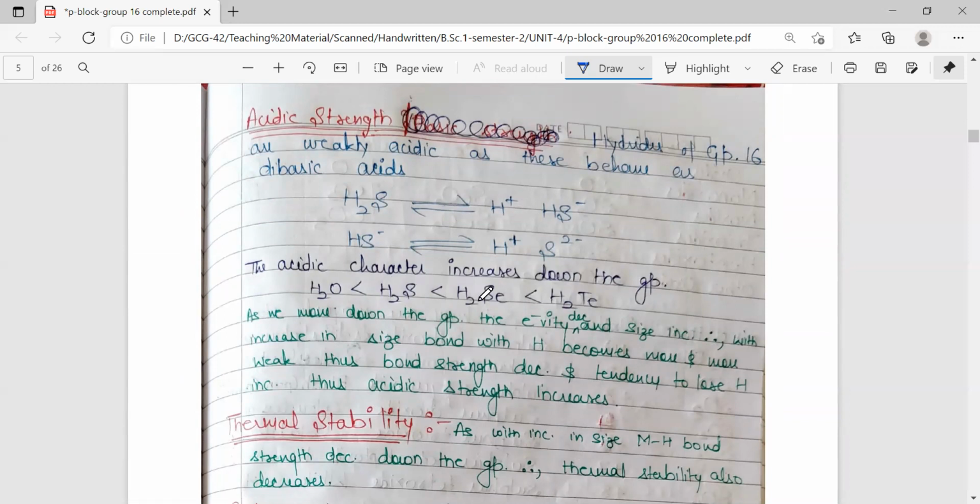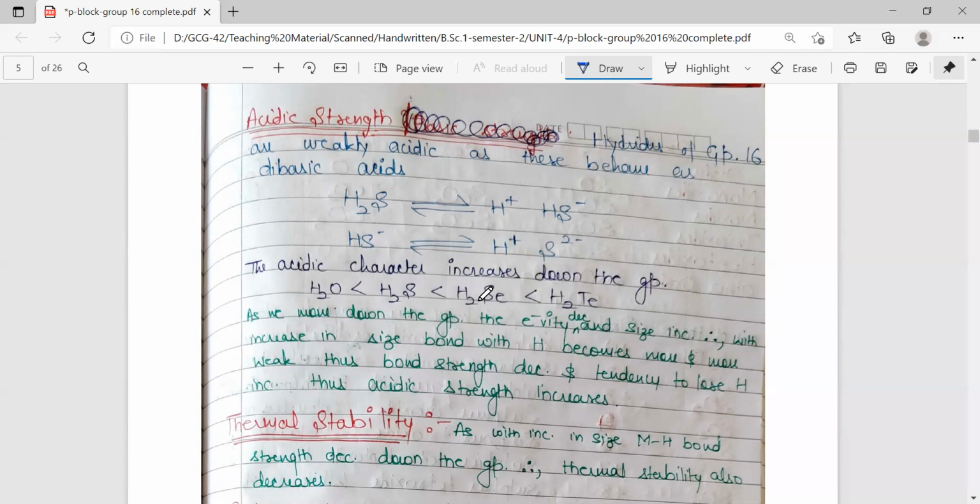The acidic character is increasing down the group. Now why is the acidic character increasing down the group? Because there is a covalent bond between hydrogen and the group 16 element, and as we move down the group, the size is increasing. Whenever there is an increase in size, the effective overlap between the small hydrogen and the bigger group 16 element is going to decrease.